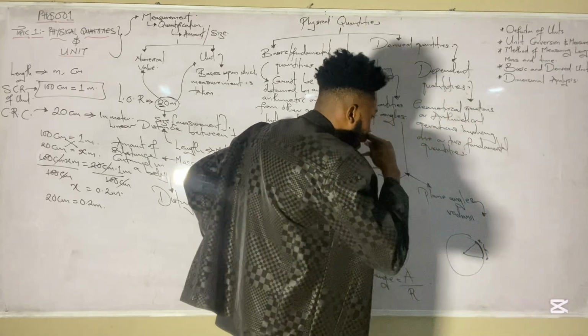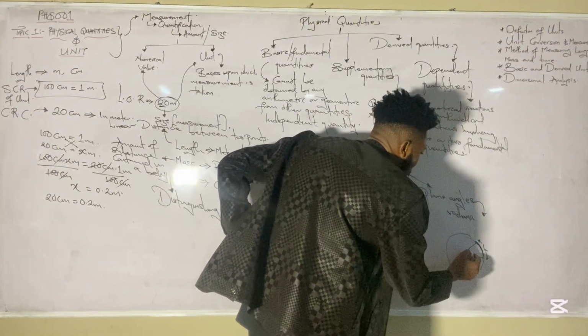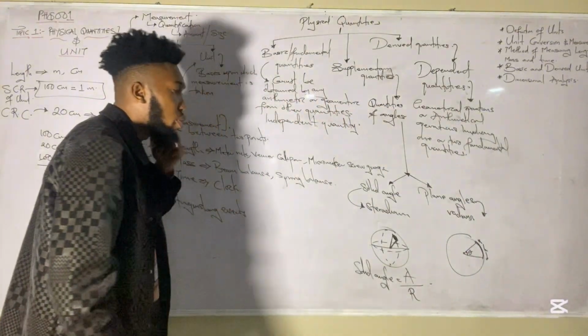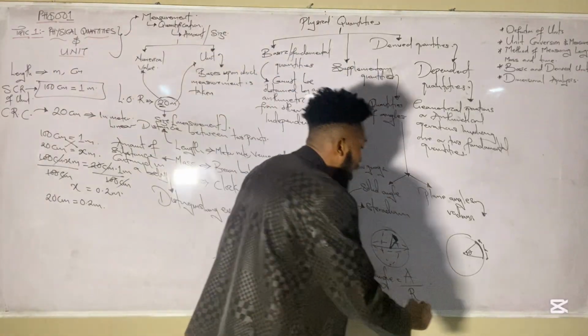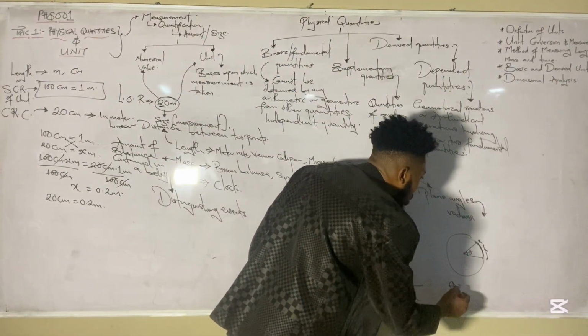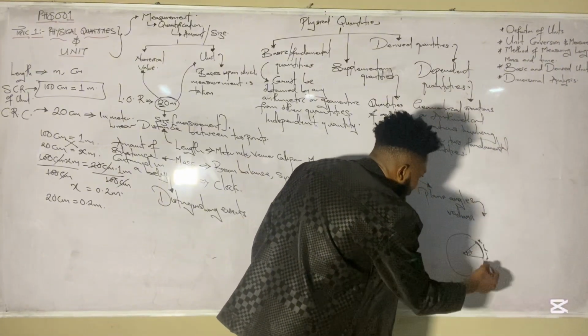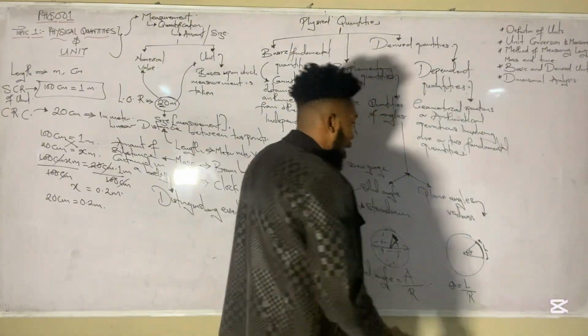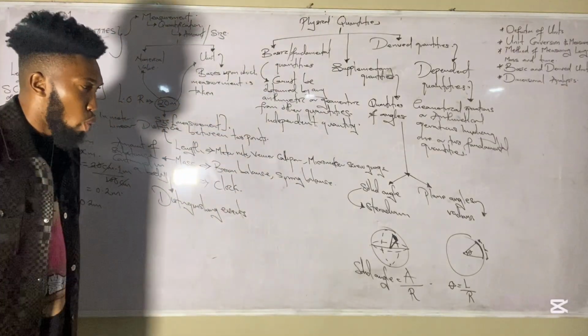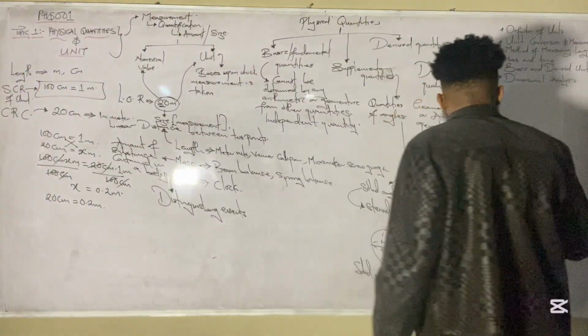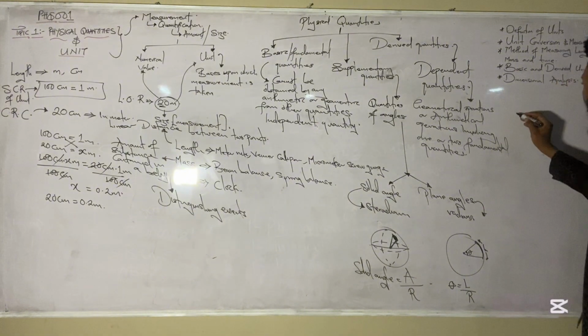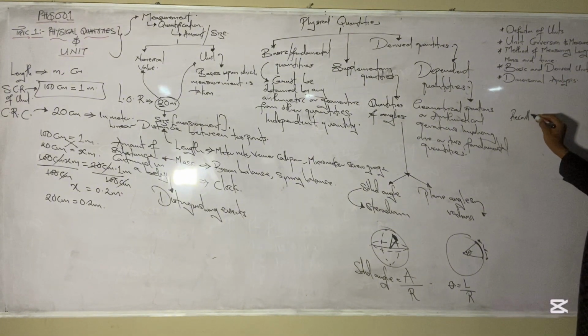You can easily remember the relationship: this place here is the angle that has been cut across, that's the plane angle. And we easily know that theta is usually equal to the ratio of the length of arc and the radius. Where does this come from? Recall that length of arc from mathematics gives you theta over 360 times 2 pi r.